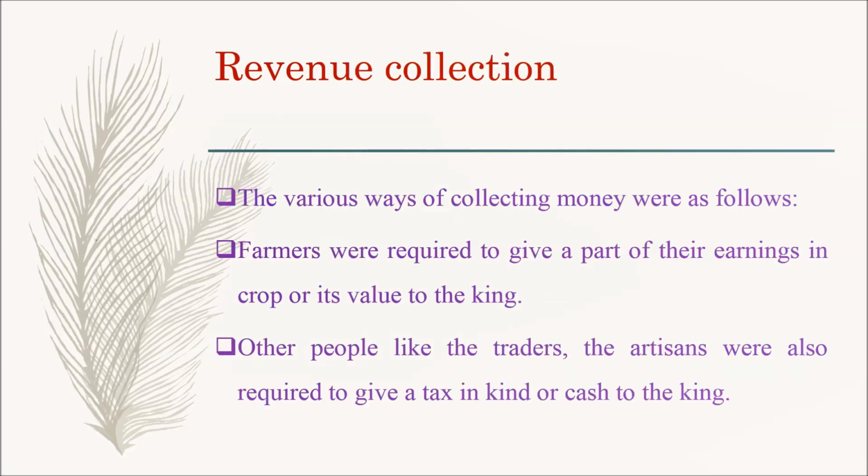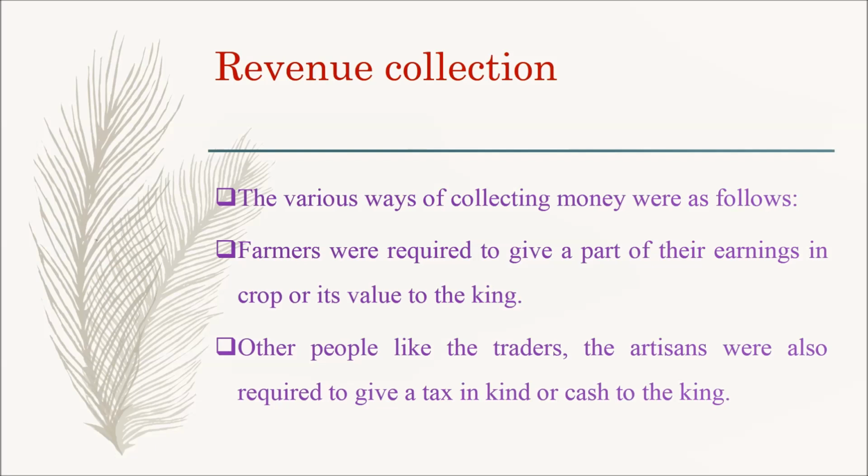Next, we are going to learn about revenue collection. The various ways of collecting money were as follows. The first one is farmers were required to give a part of their earnings in crop or its value to the king.